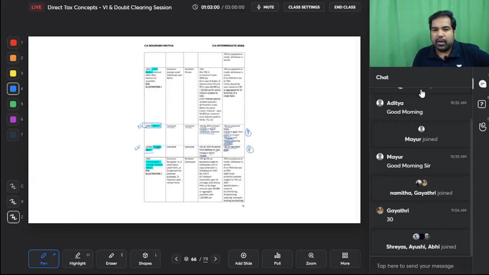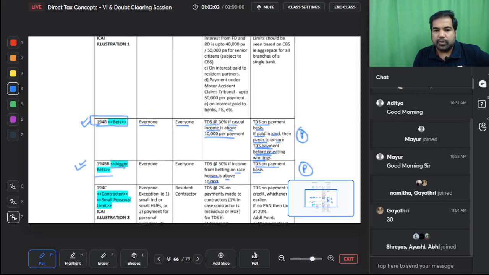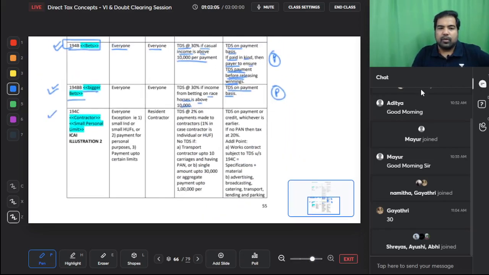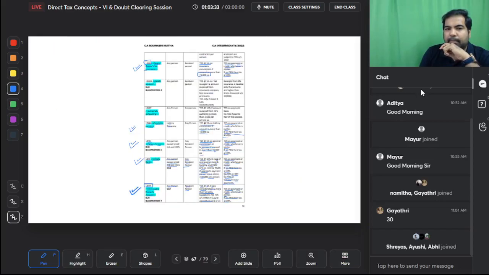Let's try and read it. 194C. Here we go. 194C is a contractor. Everyone except small individual, small HUF, payment for personal purposes and payment up to certain limits. So small personal limit does not apply. TDS at the rate of 2% on payments made to contractors, 1% in case of contractors who are individual or HUF. So it depends upon the person receiving. Yes. No TDS to a transport contractor with up to 10 goods carriages and having PAN, or single amount up to 30,000 or aggregate payment up to 1 lakh per annum.